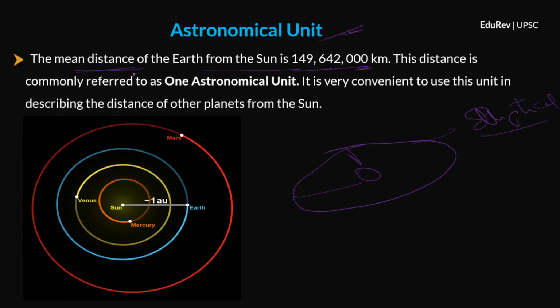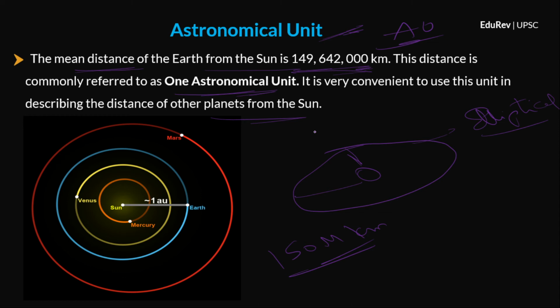So, the average distance of the Earth from the Sun is this. We roughly take it as 150 million kilometers. Okay? Now, this distance is referred to as 1 astronomical unit or 1 AU. It is very convenient to use this unit in describing the distance of other planets from the Sun.